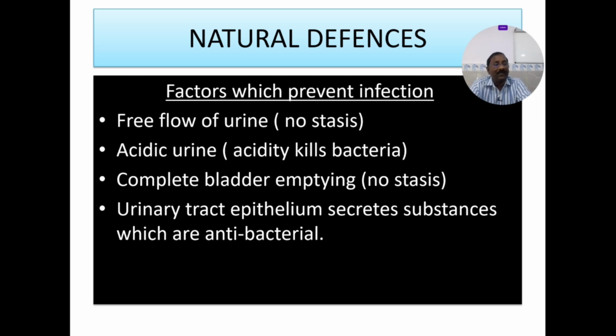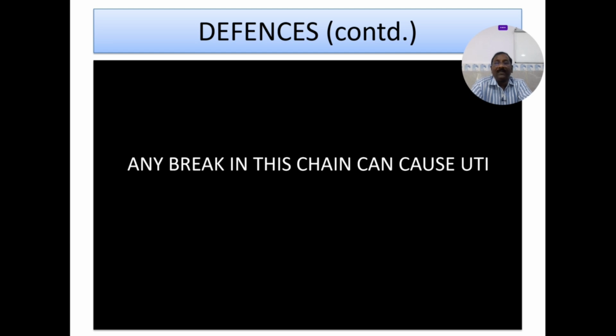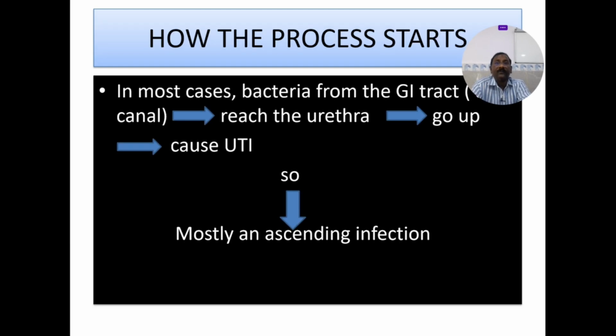But as age increases, or with the presence of diabetes or other diseases, obviously we lose these defenses, and finally a lot of people become prone to urinary tract infections. Any break in this chain can cause the UTI. In most cases, bacteria from the gastrointestinal tract reach the urethra very easily, especially in females. They go up as an ascending infection and cause urinary tract infection. So mostly it is an ascending infection.